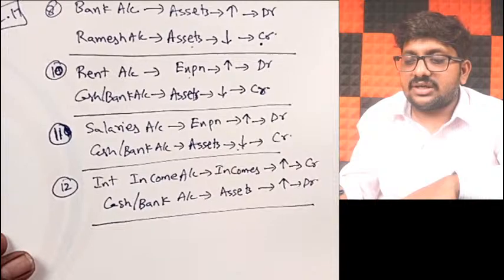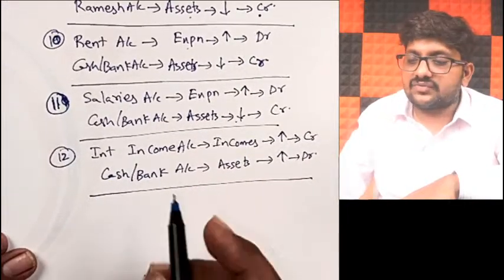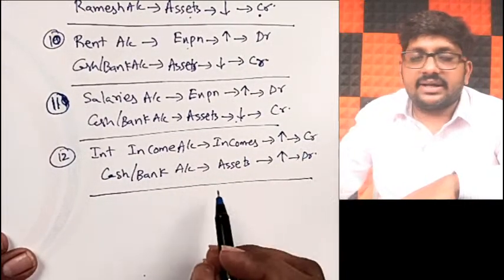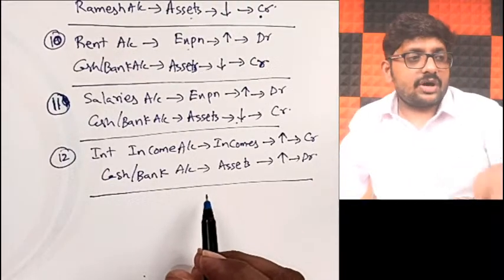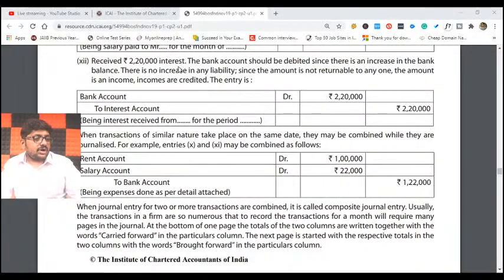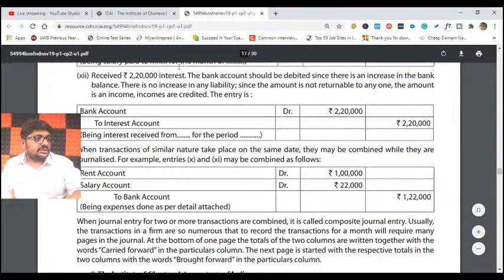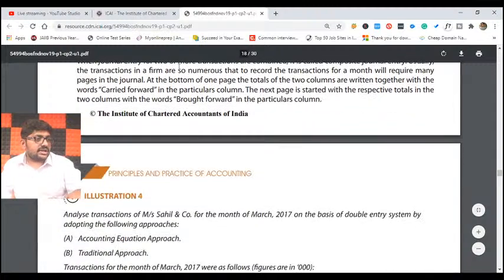Got it? So that is the journal entry when we receive. The journal entry is: cash or bank account debit to interest income account. Got it, friends? Then what is my next transaction about? The 12th transaction is done.